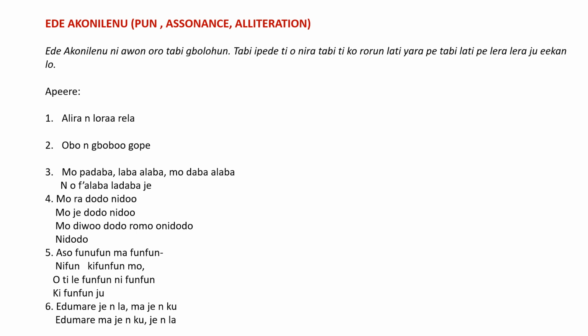The first one is Alira nlora rela. You can see that there is a repetitive pronunciation of the consonant r. If care is not taken, I might not be able to pronounce this ten times. That's why it is called èdè akọ́nilẹ́nu, it twists your tongue in such a way that if care is not taken, you'll be saying something else contrary to the real expression. So Alira nlora rela.